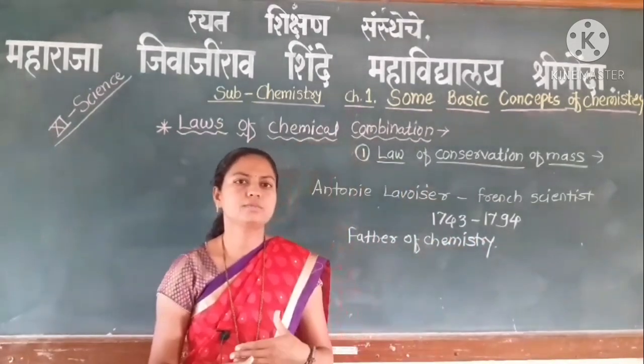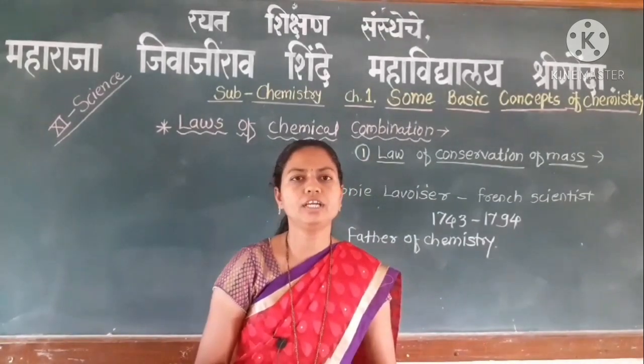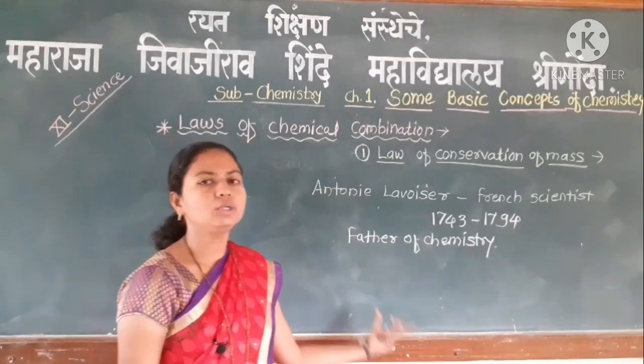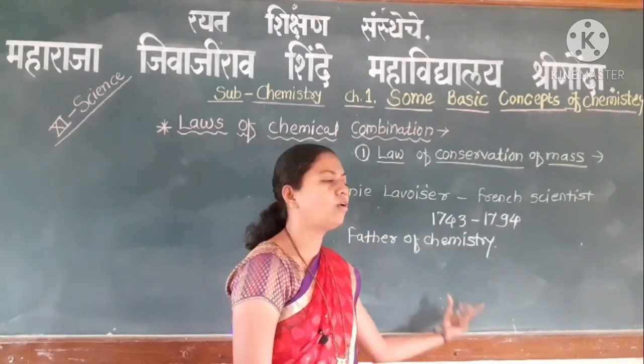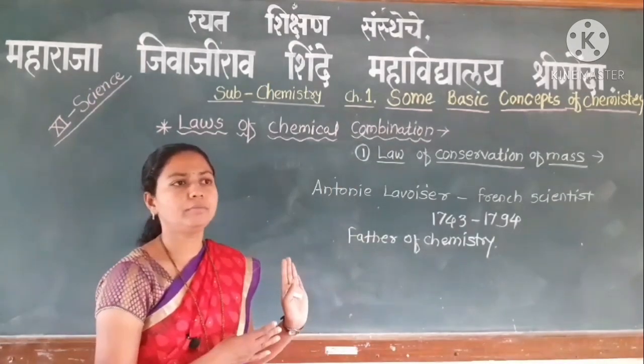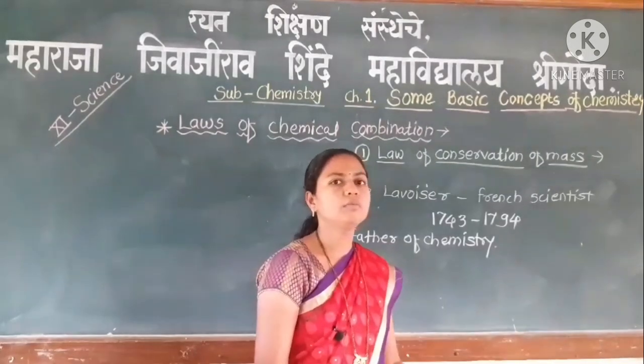He performed many experiments such as burning of phosphorus and mercury in the air. He found that when two elements combine to form a new compound, the total mass of one side, the elements, is exactly equal to the total mass of the newly formed compound.